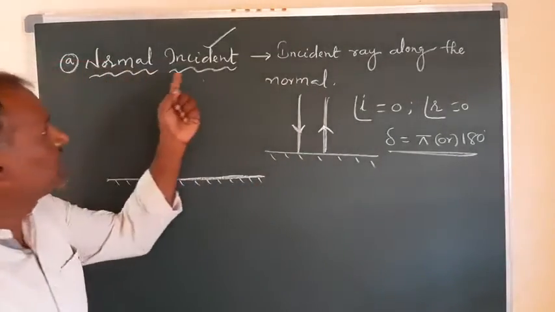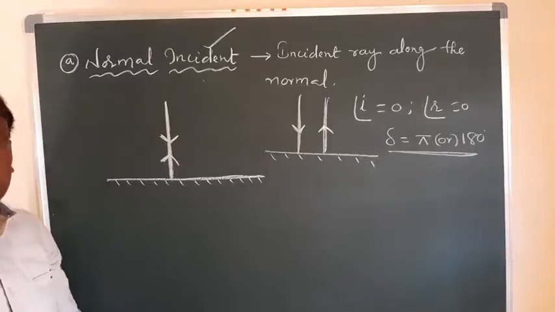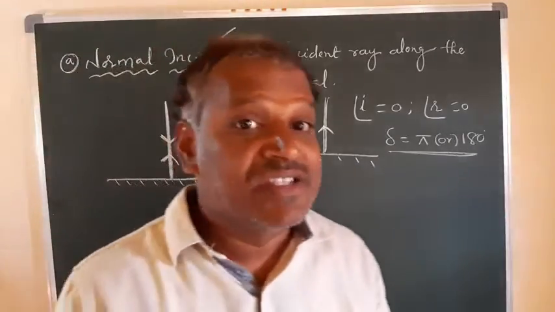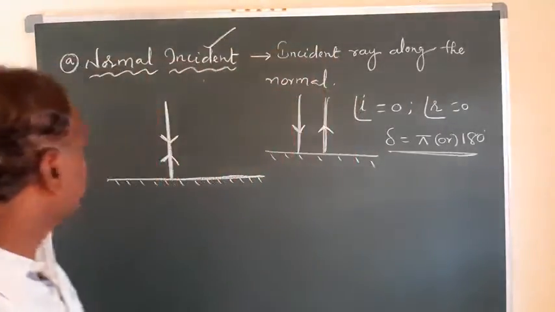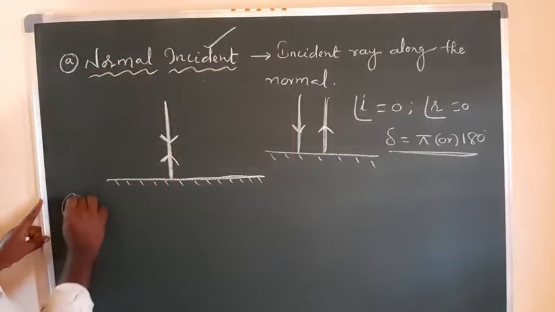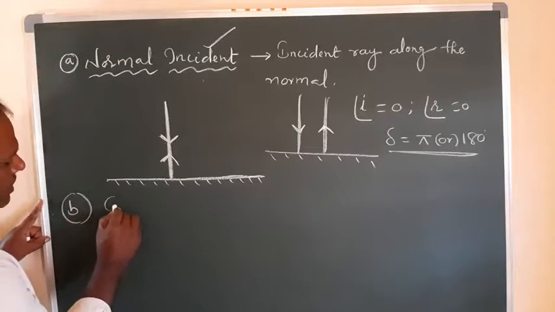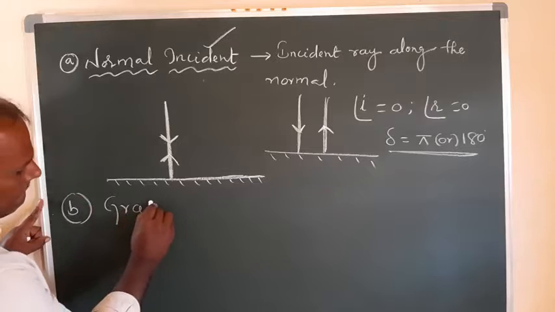So this is for normal incidence. Similarly, you can have grazing incidence. Grazing is very simple and easy to observe. See here. The second one is grazing.